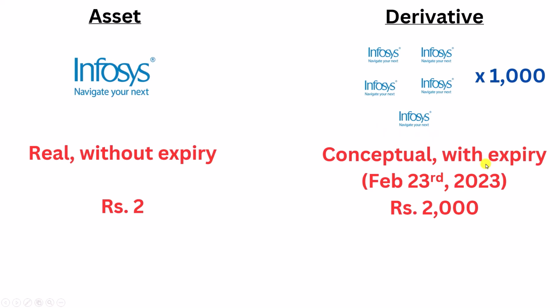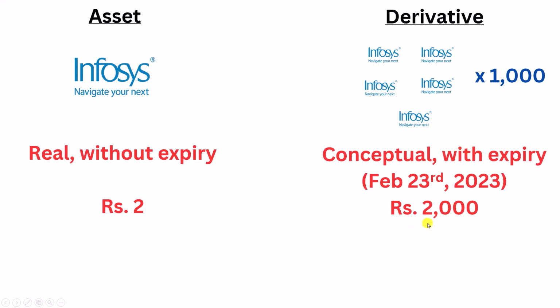And when is the expiry? Let us assume the date to be February 23rd, 2023. You decide to buy on February 1st. The expiry of the derivative is on February 23rd. Now, the current market price is 2 rupees per stock, and 2 into 1000 is 2000 rupees. This is what you have to pay to buy a bundle of Infosys stocks.